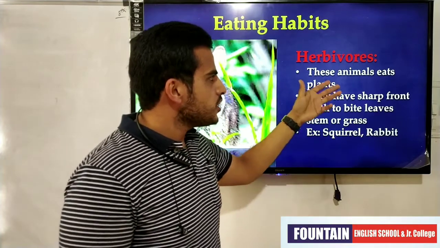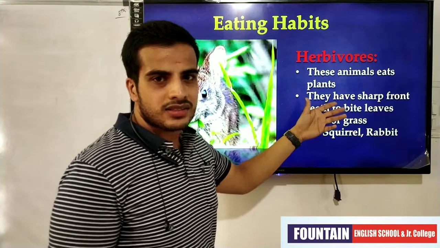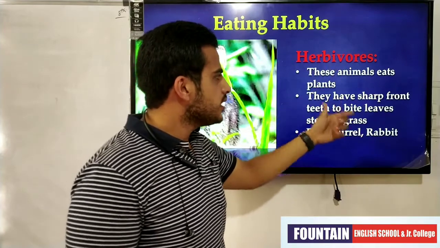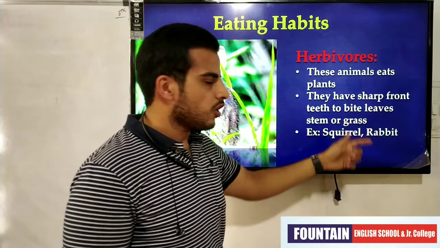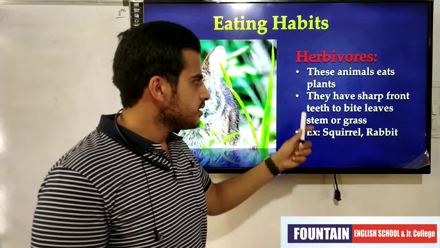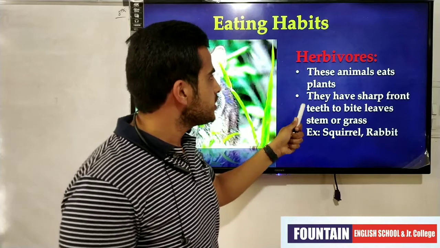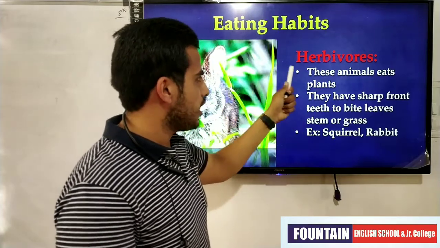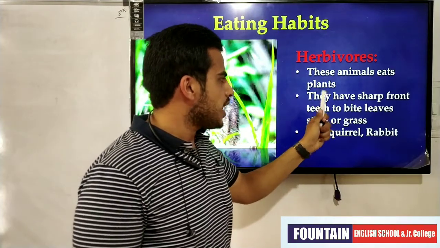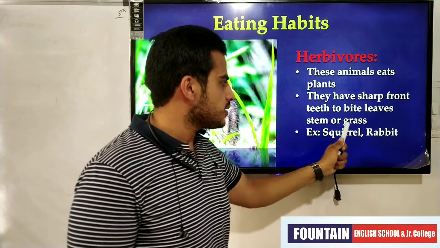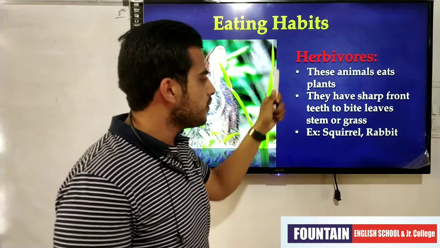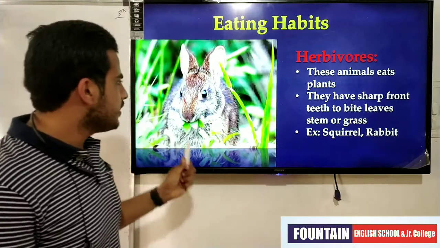Those animals which eat plants and grass are known as herbivores. They have sharp front teeth to bite leaves, stems or grass. Okay, means these animals which come under the category of herbivores have sharp front teeth to bite leaves, stems or grass. The examples under herbivores are squirrel and rabbit.